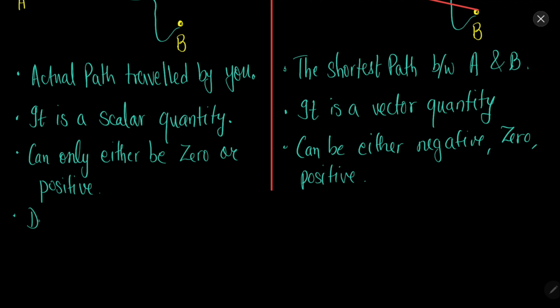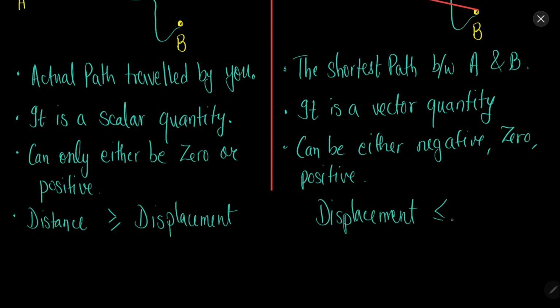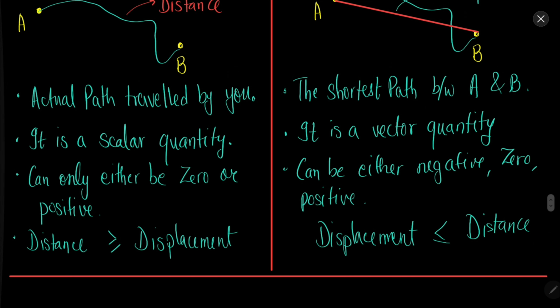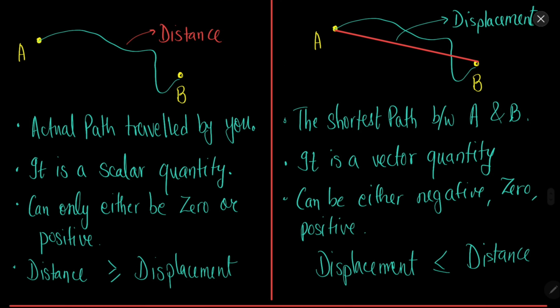The important thing is, distance can be greater or equal to the displacement. This is always the case, that distance is always either greater or equal to the displacement. There cannot be any case where the displacement is more than the distance. You can understand it easily because displacement is the shortest path. So there cannot be any case where the displacement is more than the distance. The shortest path has to be less or equal at least.